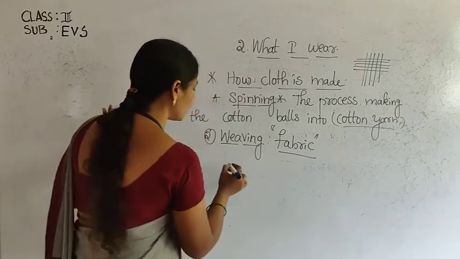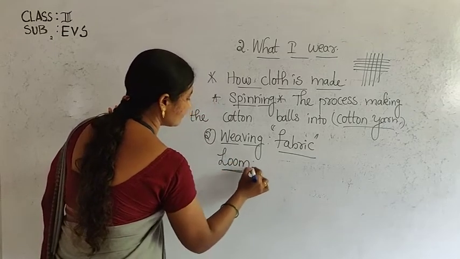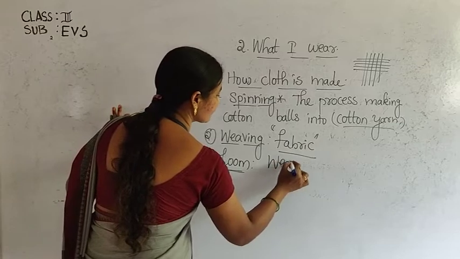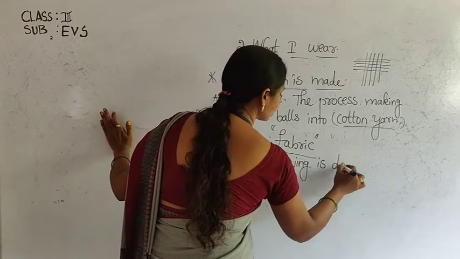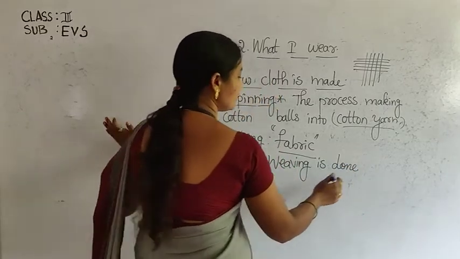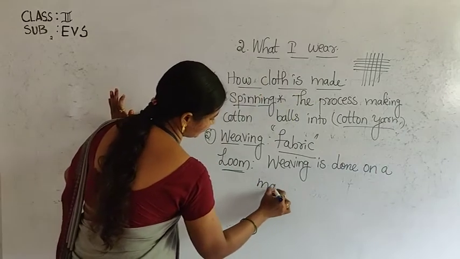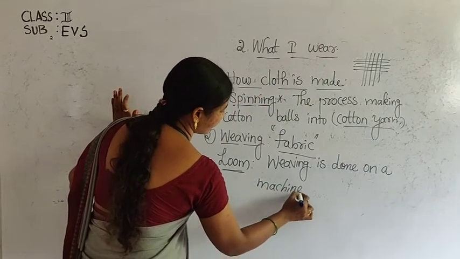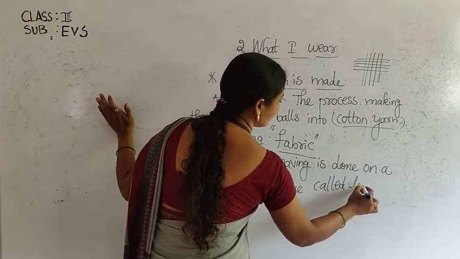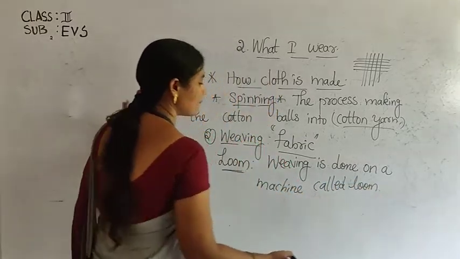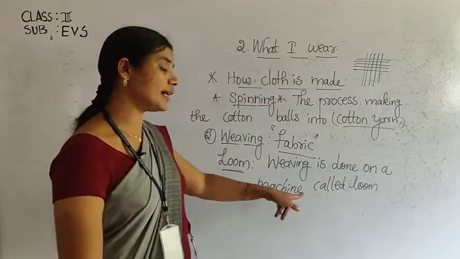What is meant by loom? Weaving is done on a machine called a loom. Making cloth by using a machine is called a loom.